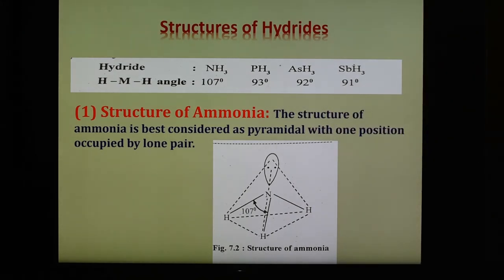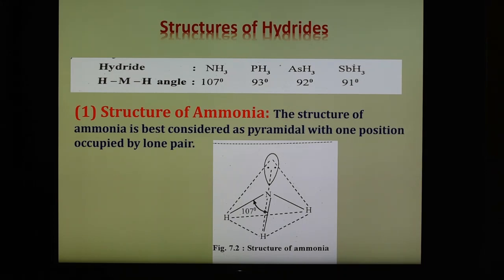The variation in the bond angle can be explained on the basis of the electronegativity of the central atom. The nitrogen atom is highly electronegative, therefore in ammonia there is a high electron density around the nitrogen atom. This causes greater repulsion between the electron pairs around the nitrogen atom, resulting in the maximum bond angle. As electronegativity decreases down the group, the electron density around the central atom also decreases, and therefore the repulsive interaction between the electron pairs also decreases, decreasing the bond angle from ammonia to SbH3.